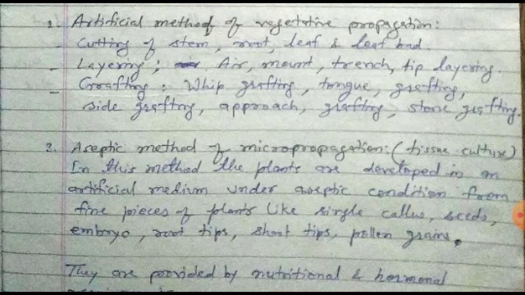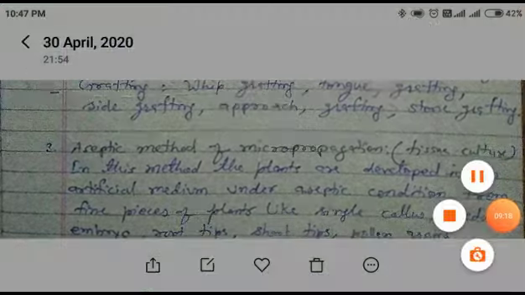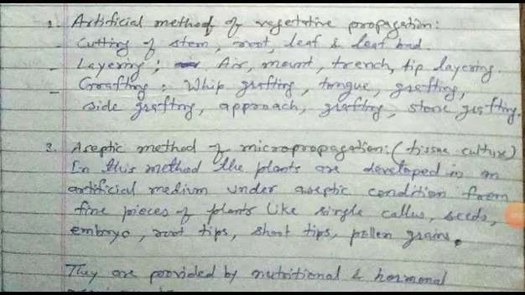In this method, the plants are developed in an artificial medium under aseptic condition from fine pieces of plant like single cell, callus, seeds, embryo, root tips, shoot tips, pollen grain, etc. They are provided with nutritional and hormonal requirements.